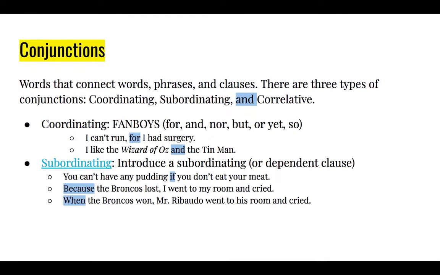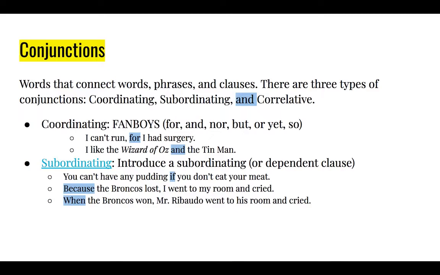A conjunction. Conjunctions are words that connect words, phrases, and clauses. There are three types of conjunctions: coordinating, subordinating, and correlative. Hence I highlighted "and" because "and" is a conjunction. Coordinating are the FANBOYS: for, and, nor, but, or, yet, so.